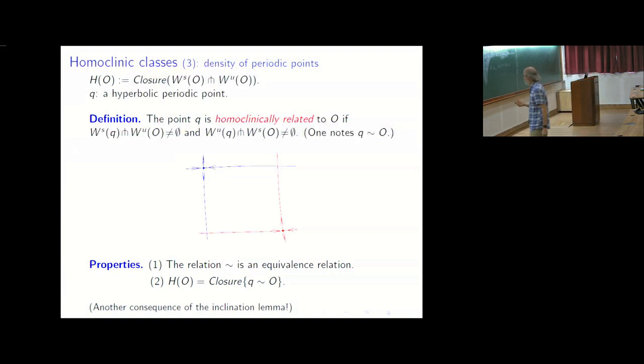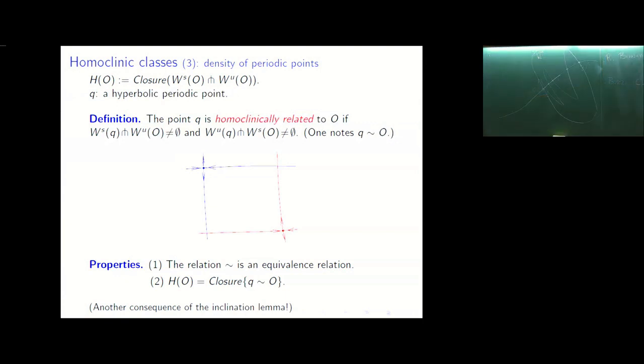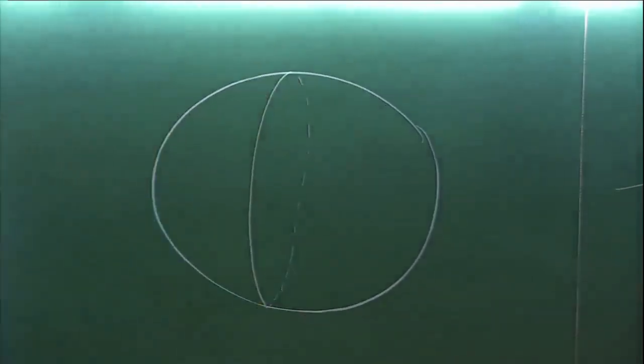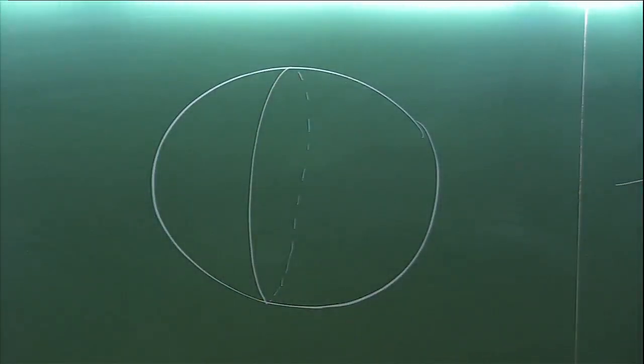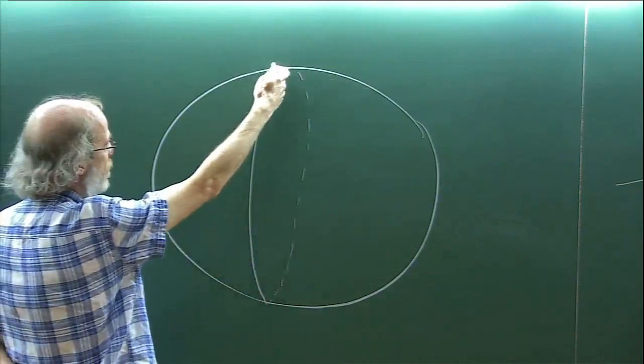But okay, let me give an idea of an example. So you may have a manifold, even in dimension 2. You split it in two parts with a submanifold, and you have a dynamics which preserves that submanifold.